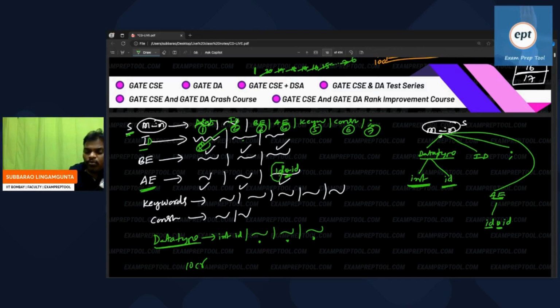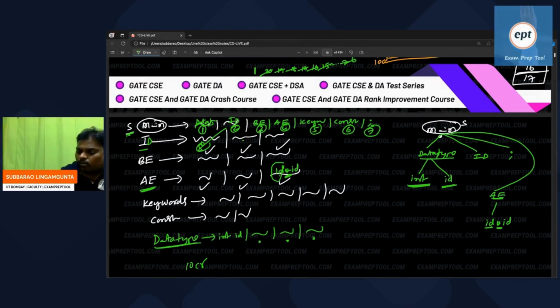Parser is having doubt. Which production do you have to take? You have serious doubt. That is the reason you don't go to the grammar directly. You will ask the lexical analyzer, hello lexical analyzer, please say the next token. According to your token, I will select the production. If I want to take a production out of 10 crore, I don't know which one I have to take.